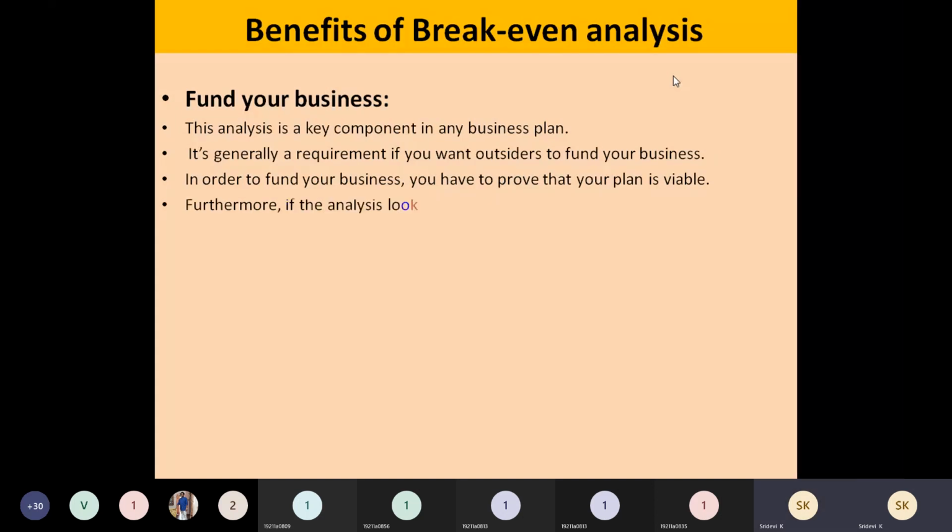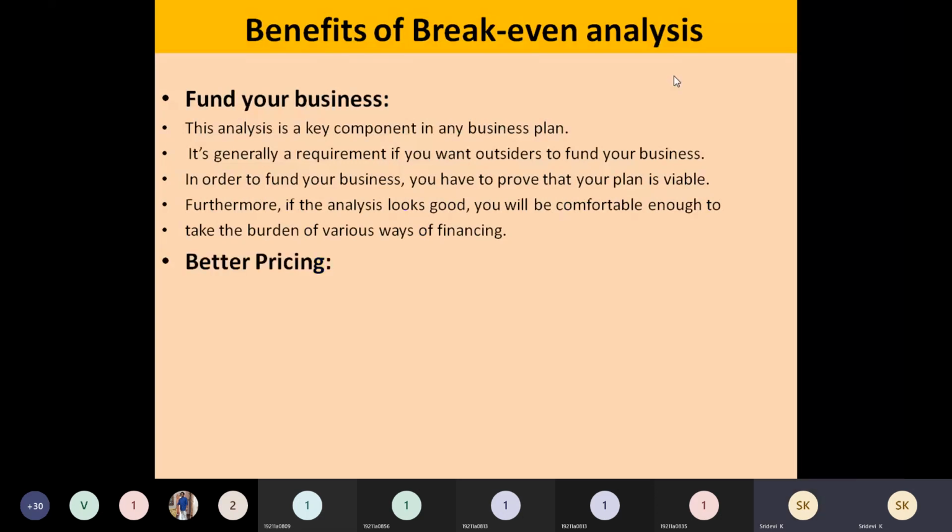And you will be getting the funds, and you will be searching for the sources from where you can get a cheaper rate of interest. So you will be ready, and it won't be a burden or any headache to you in critical situations.